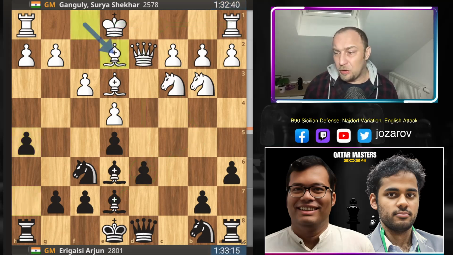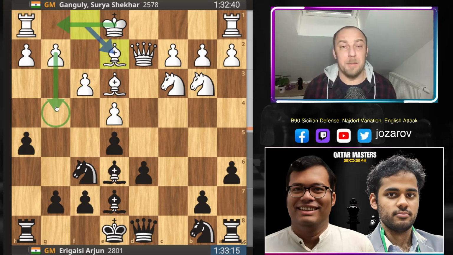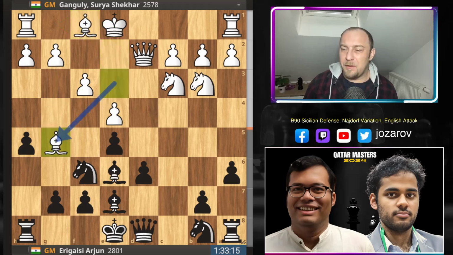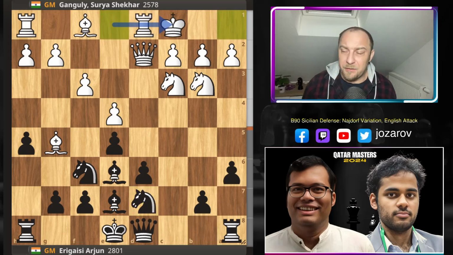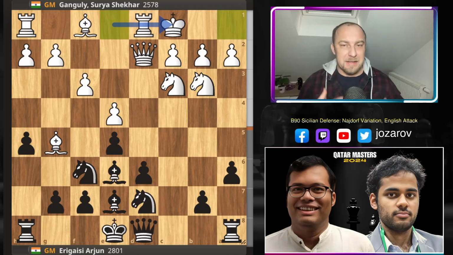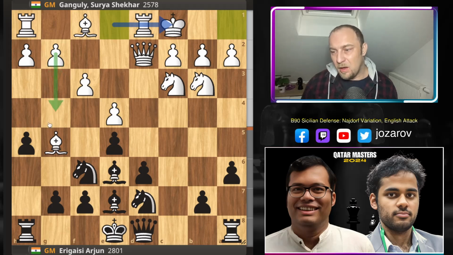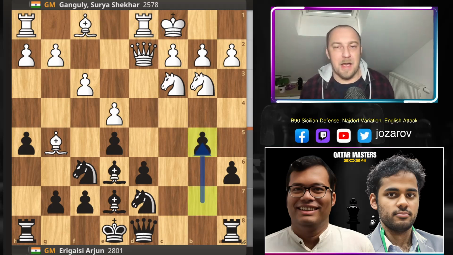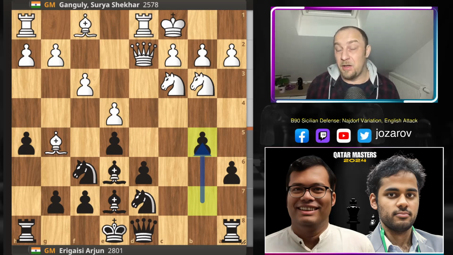Here we have bishop to e2 by Ganguly. He's maybe preparing in some lines to play kingside castling, because now his whole g4 concept that he prepared is simply not working. So what should you do instead of bishop to e2? Even if you try bishop to g5, which has been played in chess history, then you go with knight b8 to d7, and even if White forces this idea to castle queenside and somehow launch the flank attack on this side of the board, then I think Black after move b5 is slightly faster in this attack.